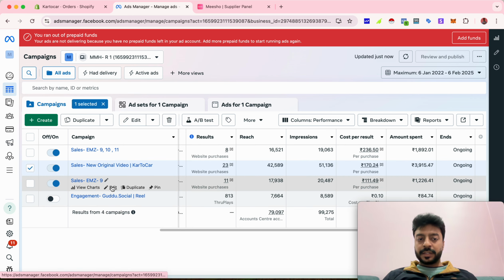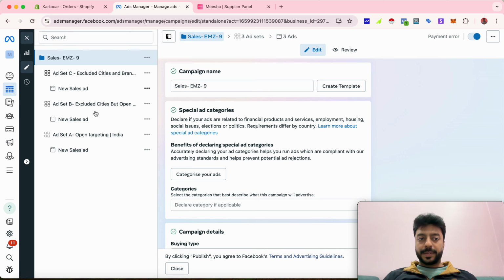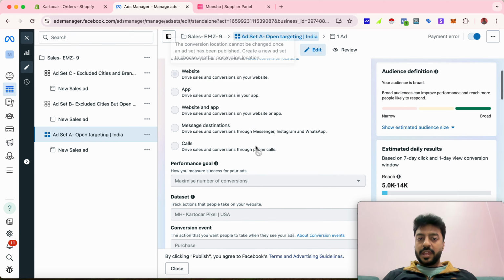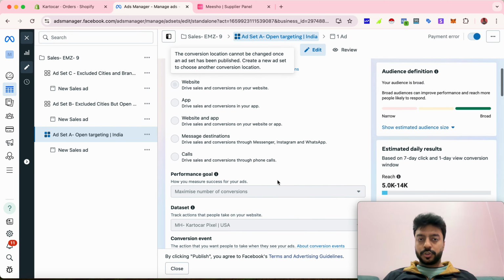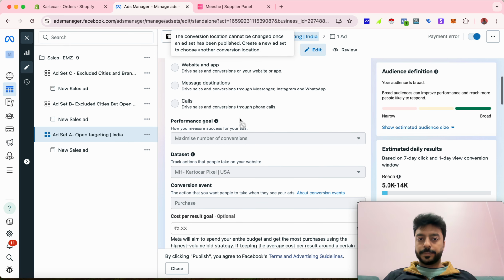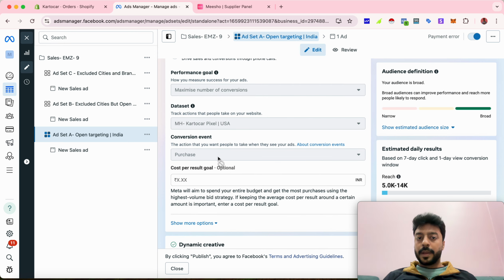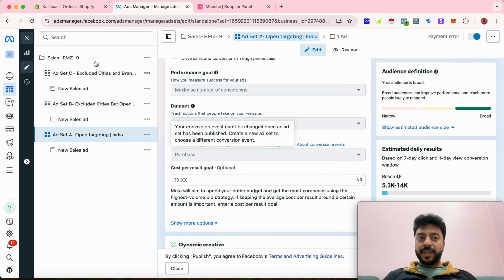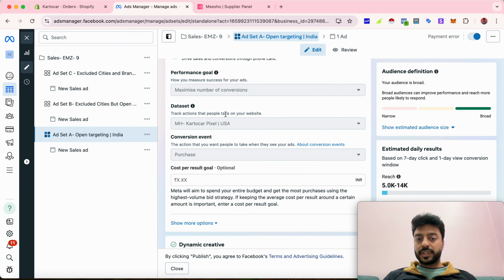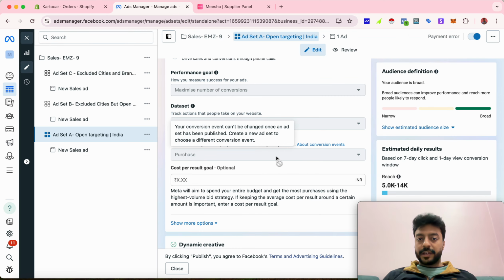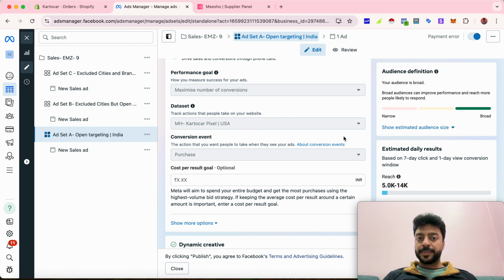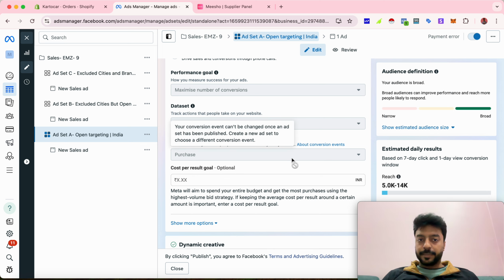So the main thing that I always look at while setting up campaigns is that you have to drive conversions to your website, and then you have to select your purchase event. I've made my website on Shopify, so it becomes very easy to track all the conversions. If you're using any other CMS, then you have to set up your conversion event and make sure that you run ads on a particular event and not randomly.